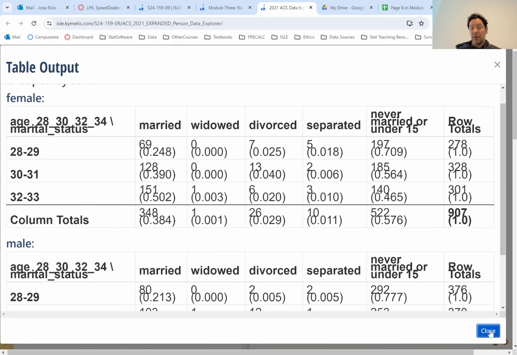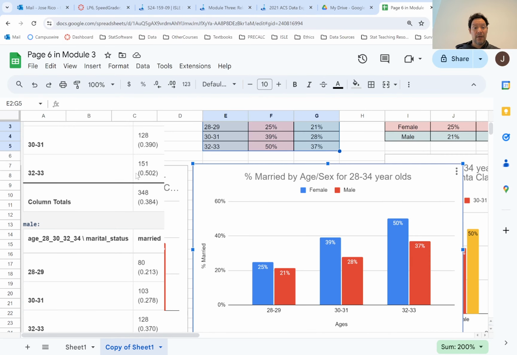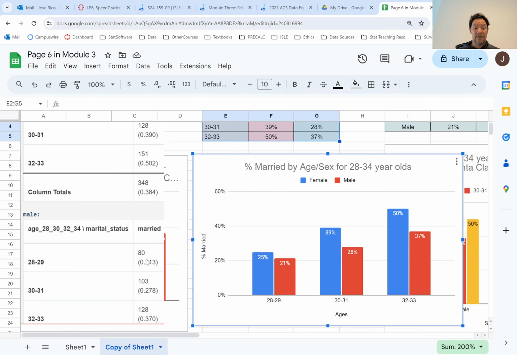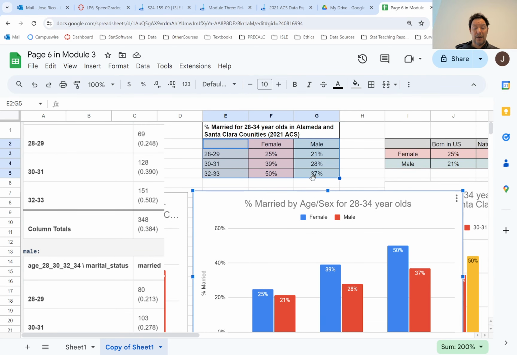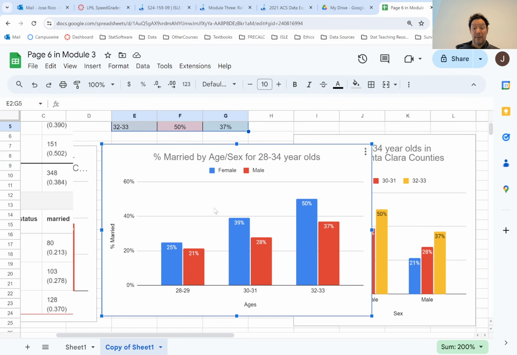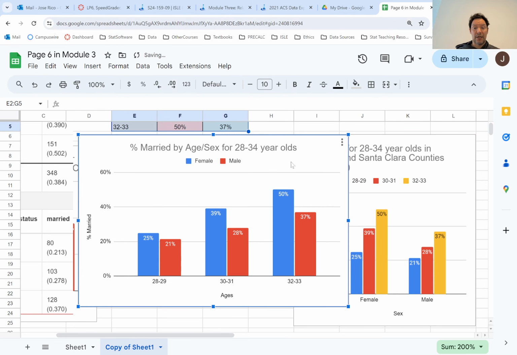So when we did that, we came over here and I wanted to transpose these numbers. I wanted to copy these numbers over. These are the females, 24.8, 30.9, 50.2. So I wanted to put those numbers in for the females here. Then I wanted to put these numbers in for the males. These are the percent of the men that were married, broken down by their age. So I have this nice little table here where I have age and sex and then the percent married. When I highlight that, I get a table. My table's pretty nice. I like it. My bar chart's pretty nice.